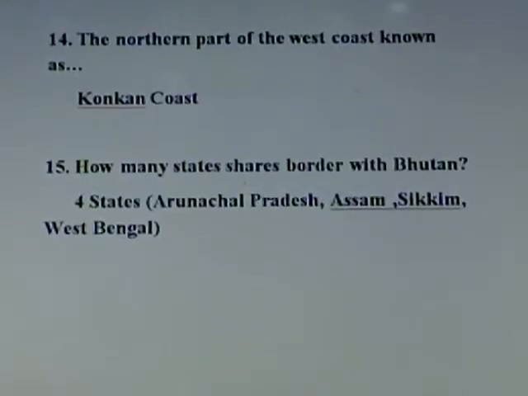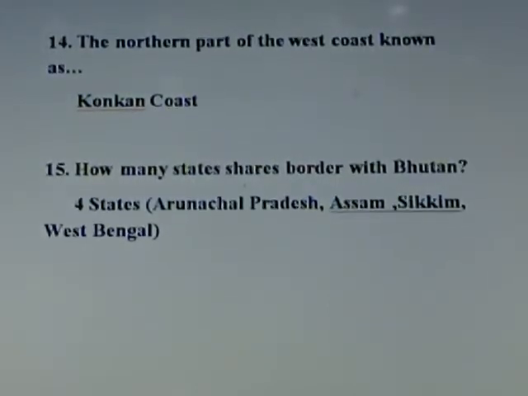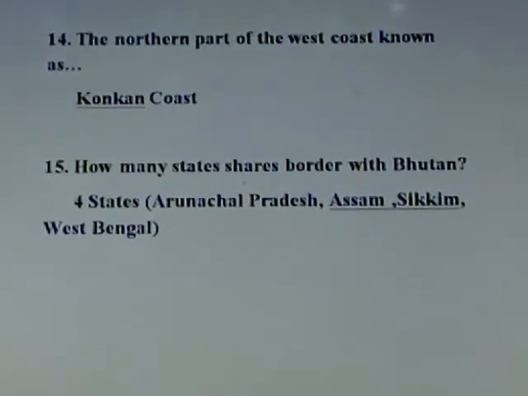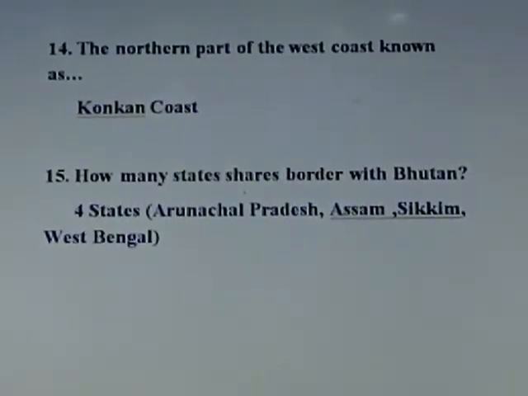Question number 14. The northern part of the west coast is known as? Answer: Konkan Coast. The northern part of the west coast is known as Konkan Coast. Konkan Coast lies between Maharashtra, Goa and Karnataka. The eastern coast is called the Coromandel Coast.